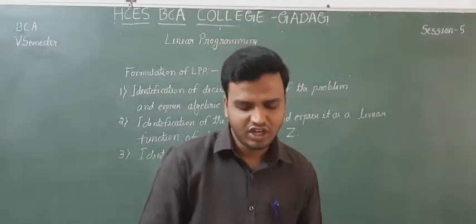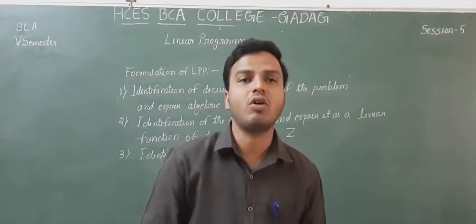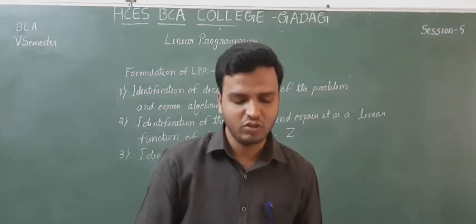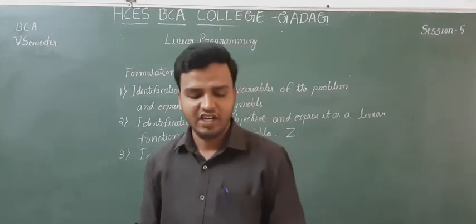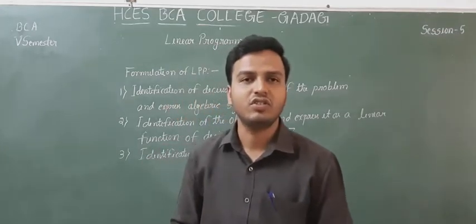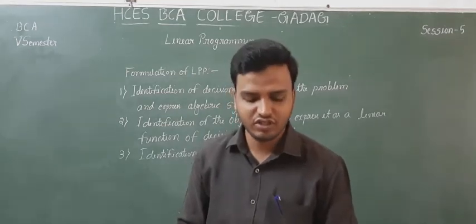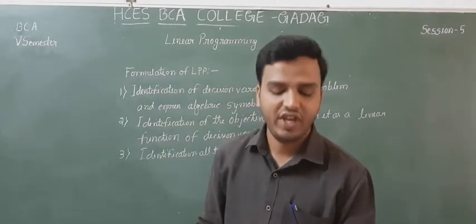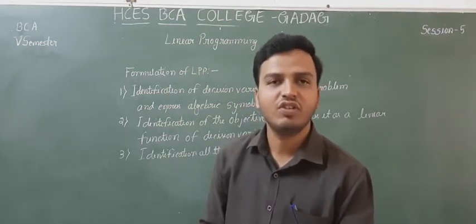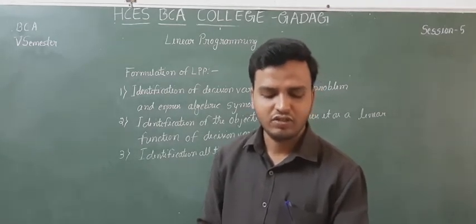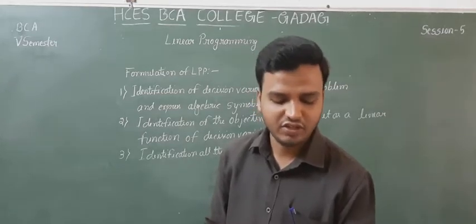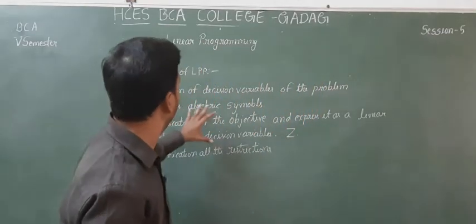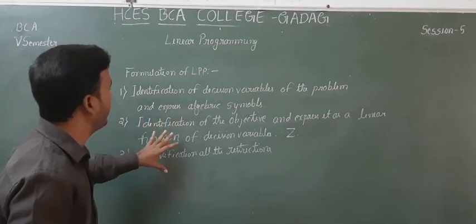Those conditions, restrictions or constraints should be expressed as linear equations or inequalities of the unknown variables, that is, the decision variables. These are the steps to formulate the LPP.